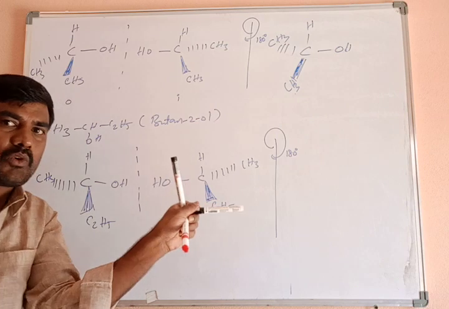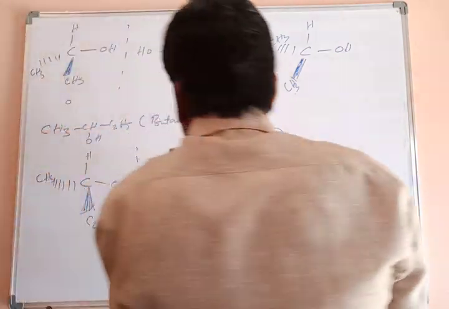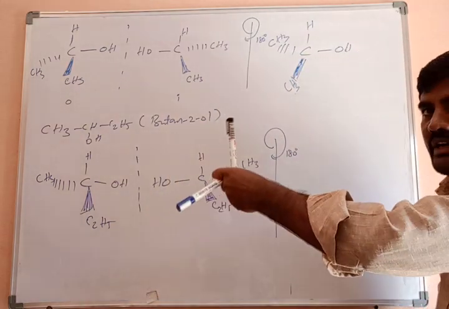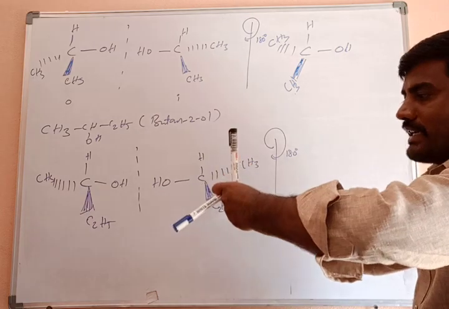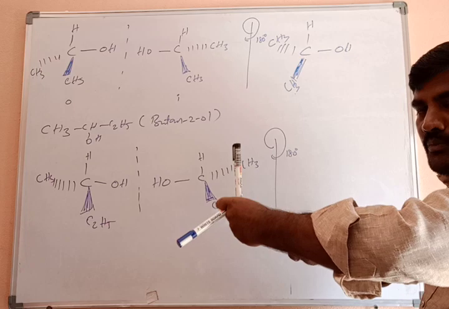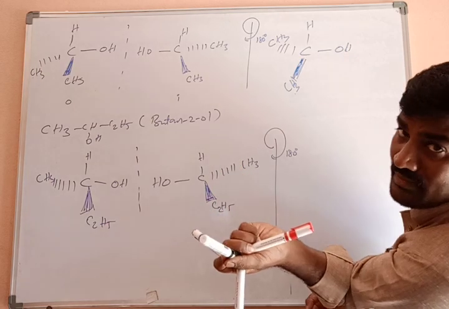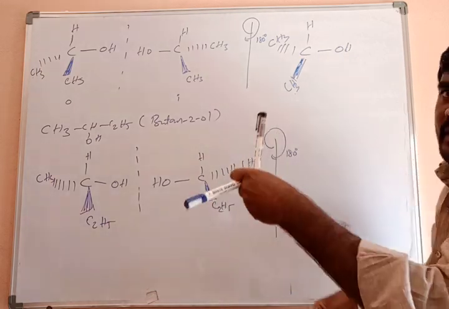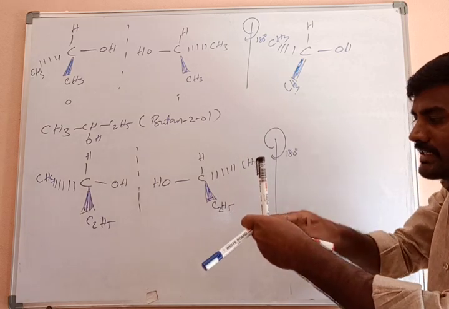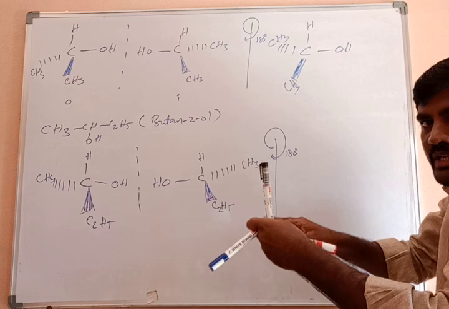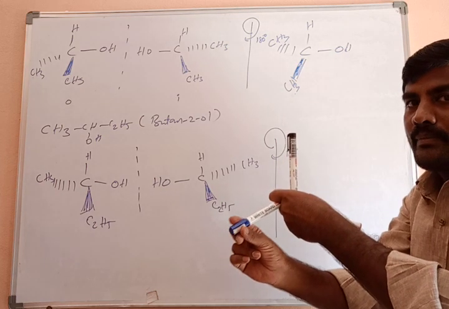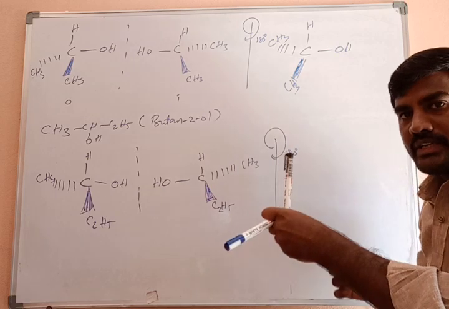Take a look once again. What about this hydrogen atom? This is an OH group. Hydrogen atom and hydroxyl group. What about this? This is a C2H5, above the plane. What about this? CH3 inside the plane, on the dash bond. I am rotating like this 90. Again I am rotating. Now the C2H5 which was above the plane went inside the plane. Now it has become a dash bond.